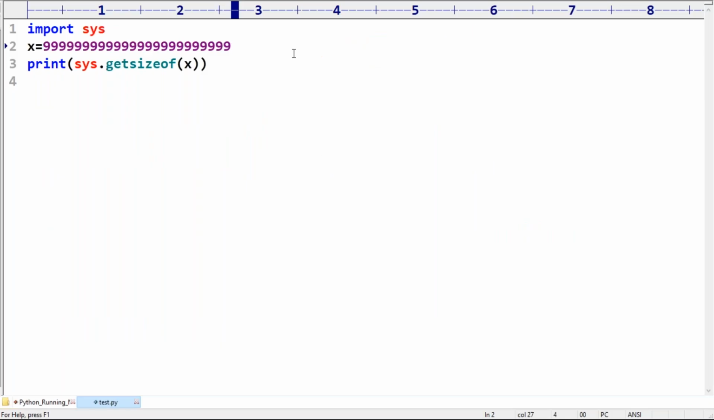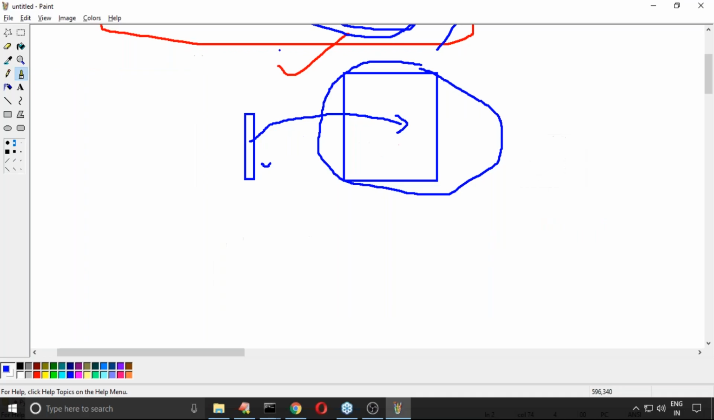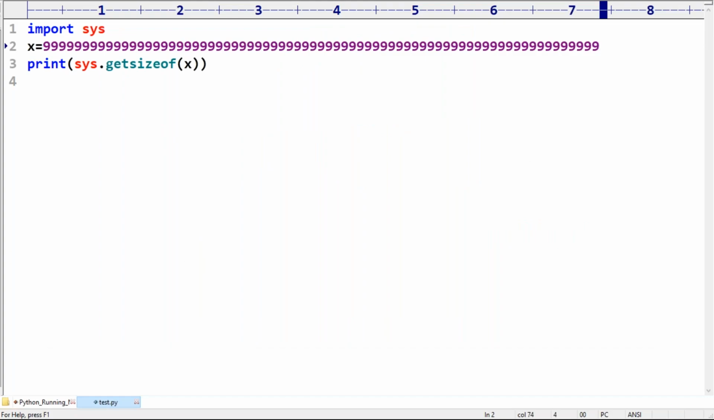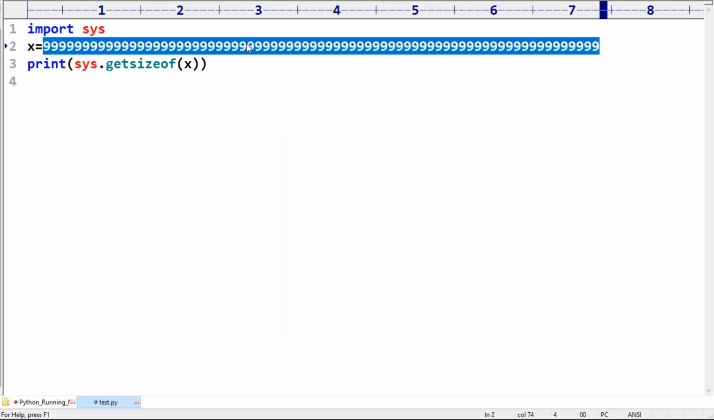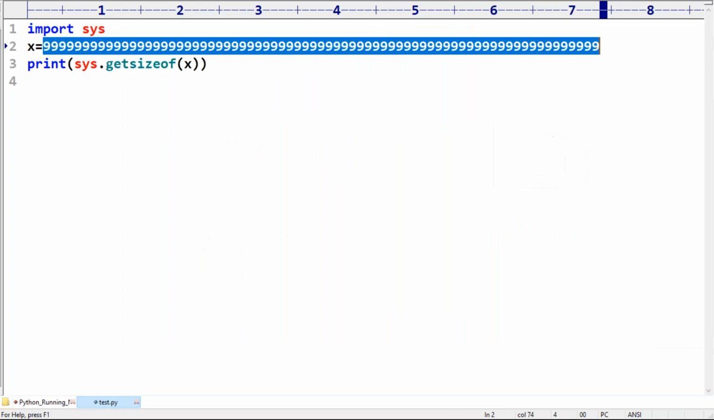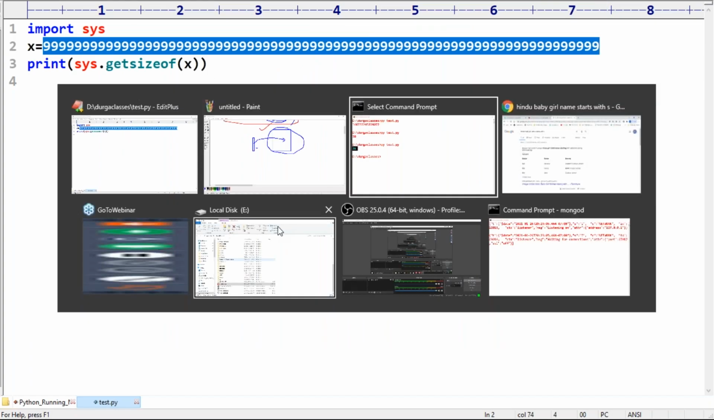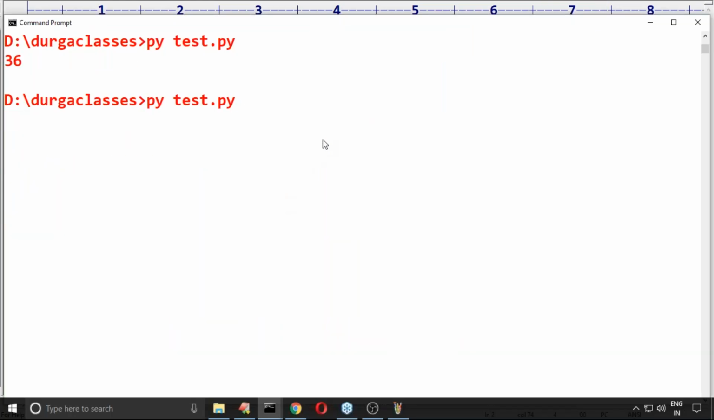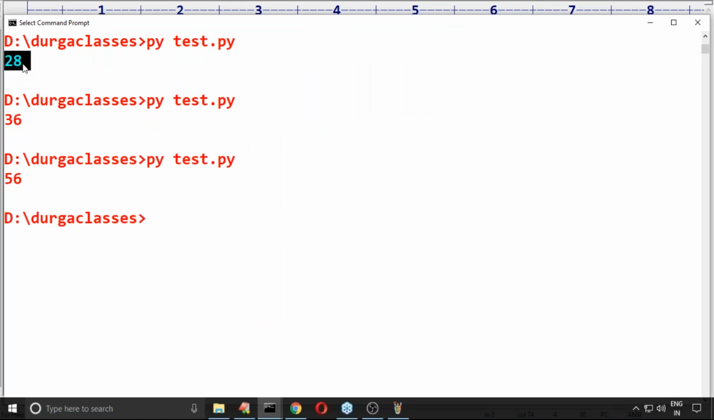Now let me take a much bigger number. It is also an int value only. But how much size is fixed? In all cases it is int only, believe me. Now have a look once: at the beginning 28, next 36, next 56.